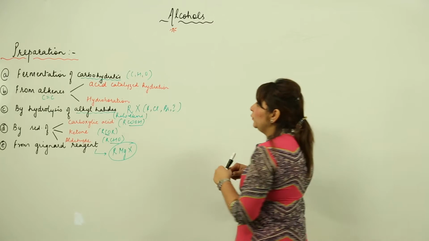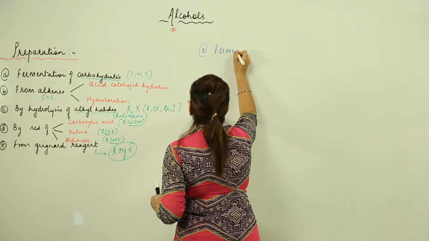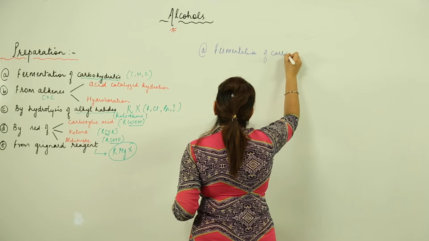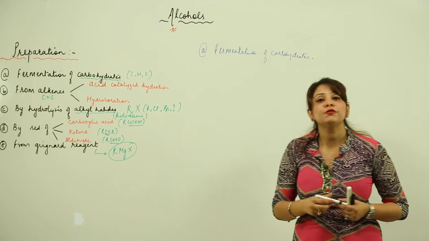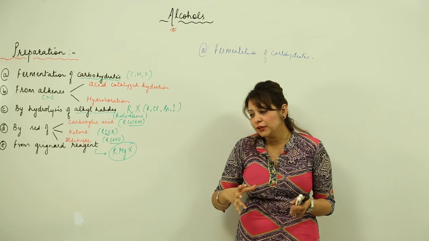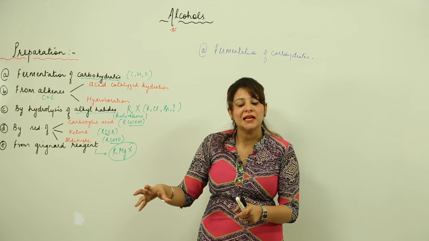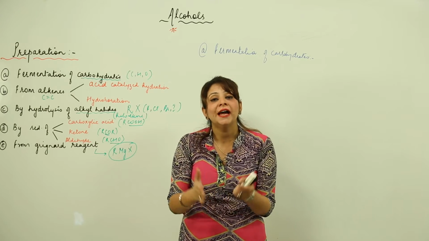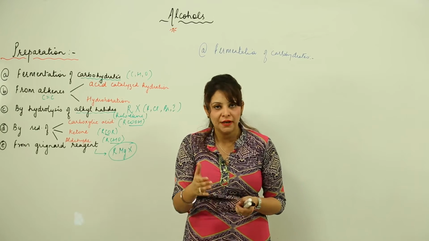So the first method we are starting with is the fermentation of carbohydrates. Now the first thing is that you should know what fermentation actually is. Fermentation is a process in which some complex substances break up into simpler substances, and how do they break? They break by the action of enzymes, and you know who is releasing those enzymes? Those enzymes are released by microorganisms.